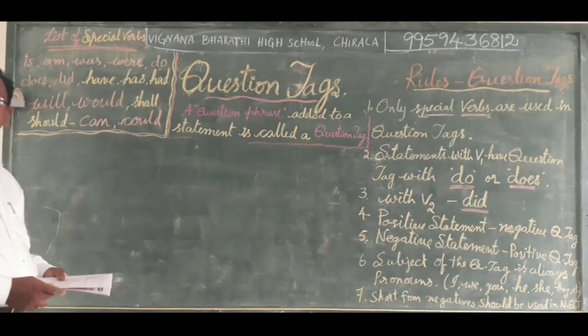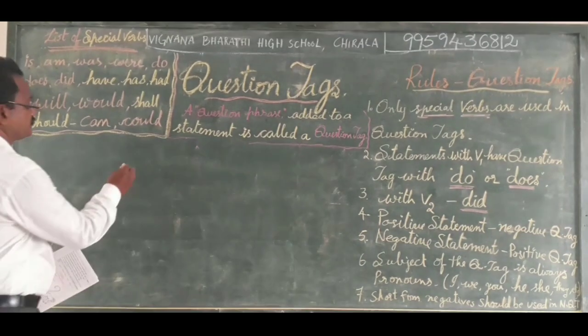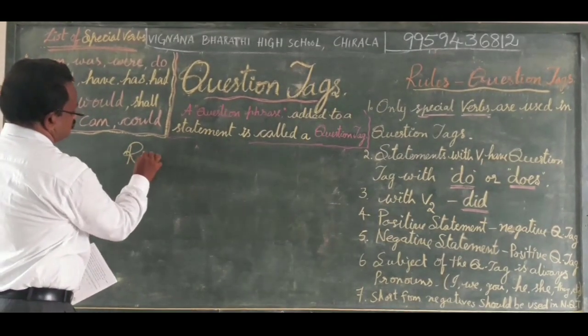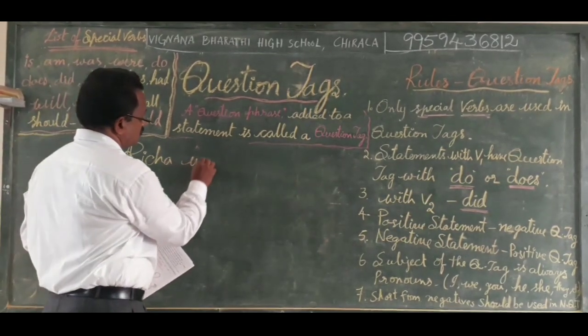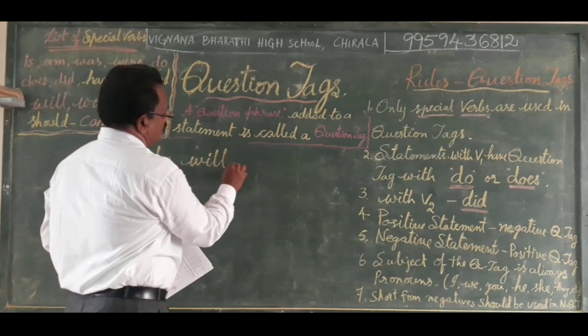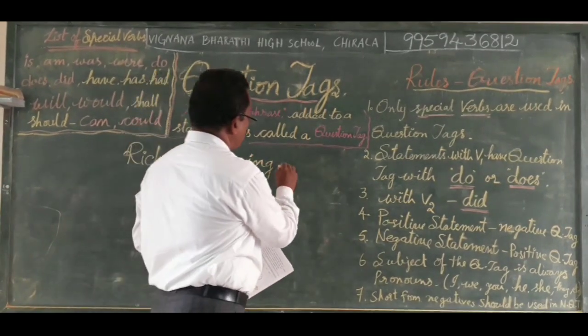Here, we have another sentence to practice. Richa will sing a song.